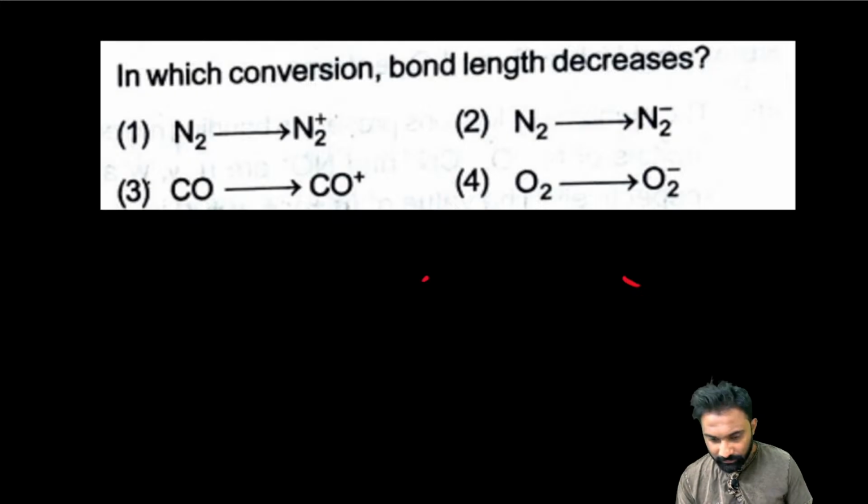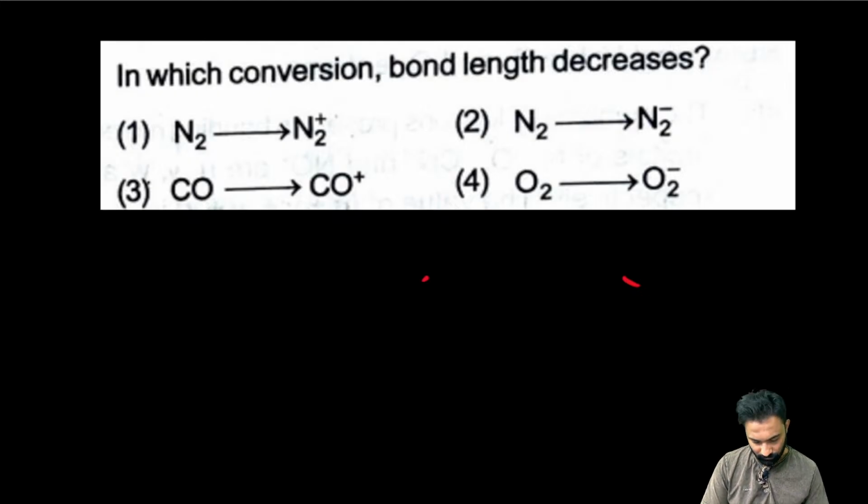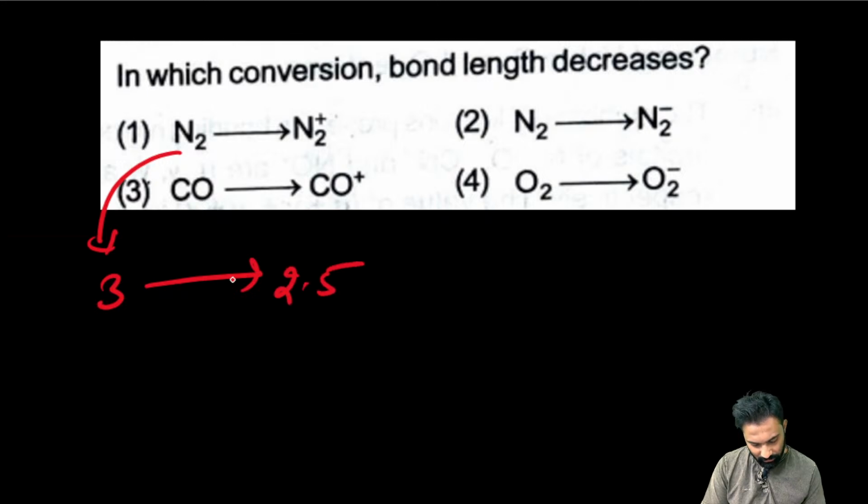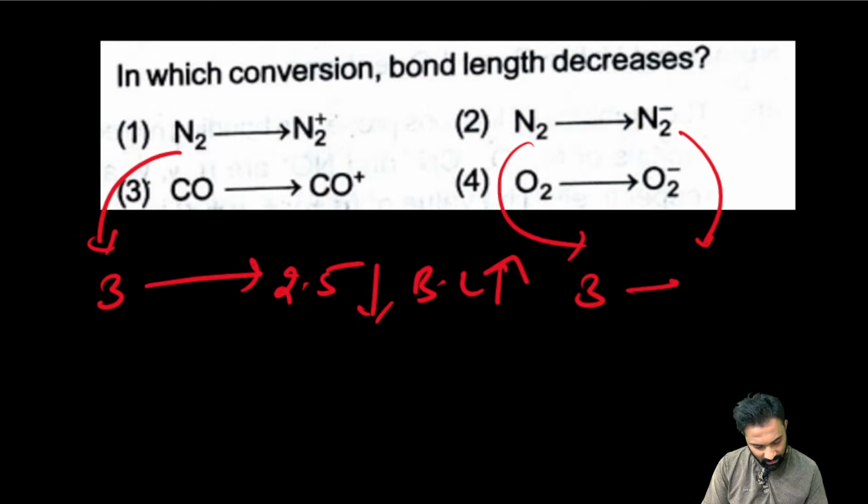Should I explain? My dear friends, be fast. See, here the bond order is 3. Now N2+ bond order is 2.5. Clear? Now, bond order decreases means bond length increases. Here it is 3, here it is 2.5.